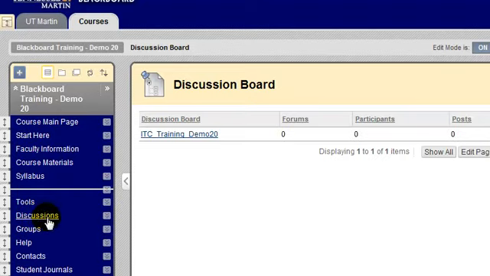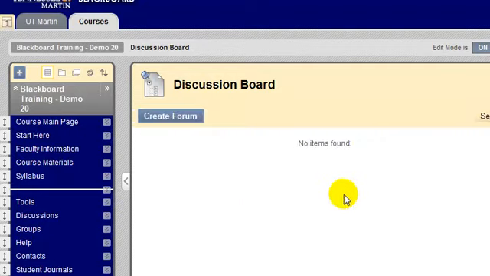In this particular course that I'm working with, I have created a menu item that goes directly to my discussion board. And I can provide this to my students so that they can click on discussions and go directly to the discussion board. Here in the discussion board area, I can see all the discussions that I have available that are outstanding right now, or that have already been created. I can go into this discussion board and see that I have no forums that have been created.